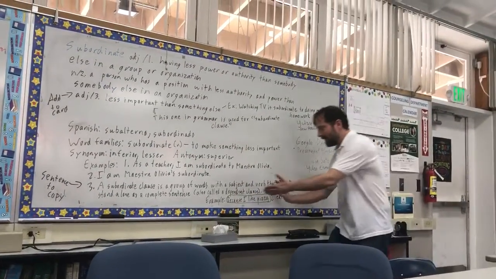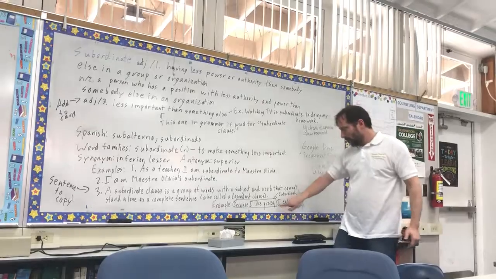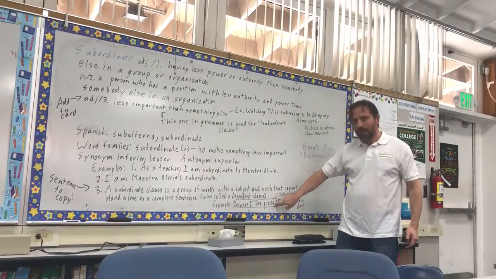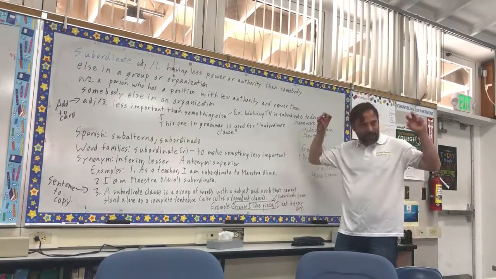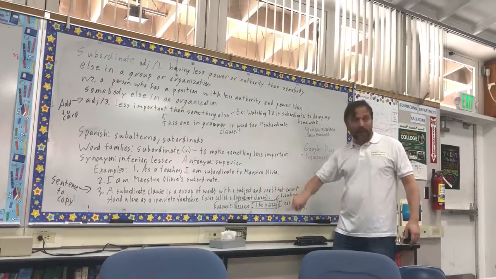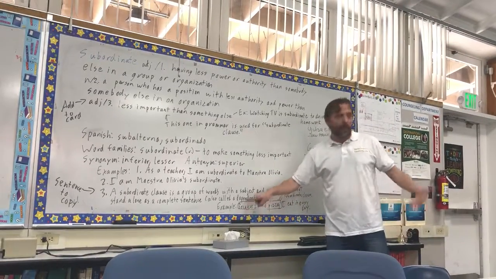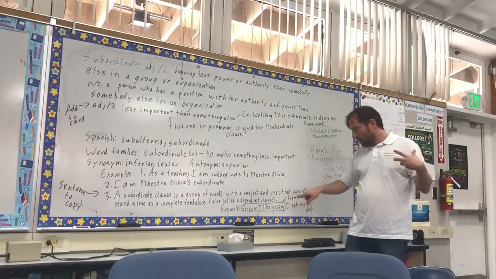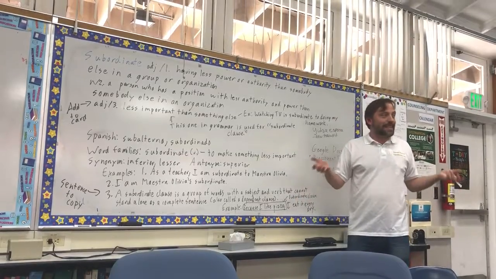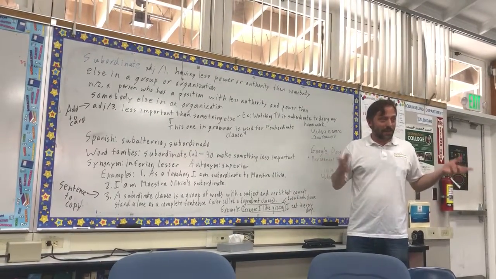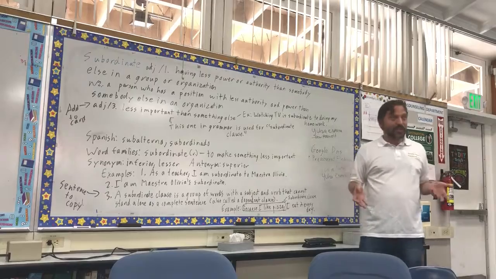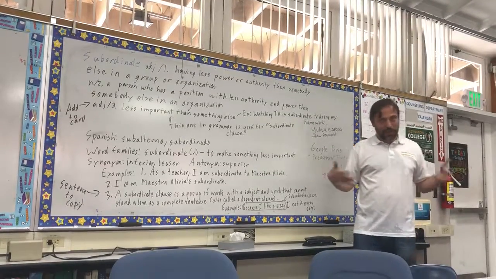So if you try to put it by itself, if you put a period there, that is a mistake. Why? Because of the word because. And if you try to put a period there, that's a mistake called a sentence fragment, which is a common mistake that students make, especially because of conjunctions. That's the most common way people make that mistake.